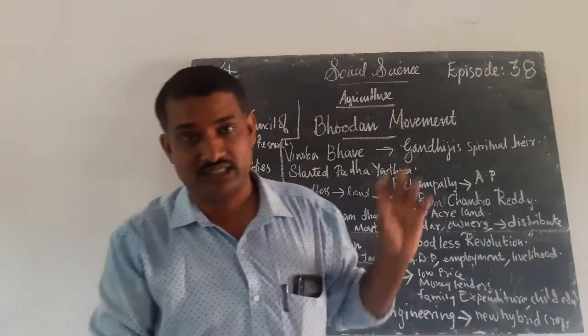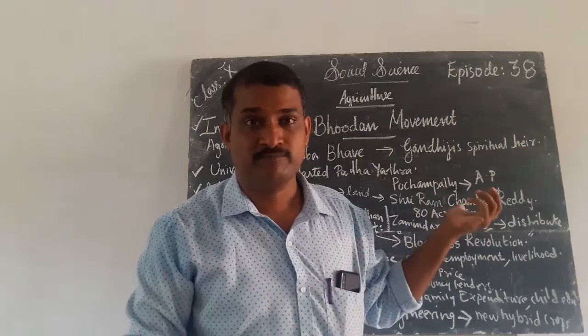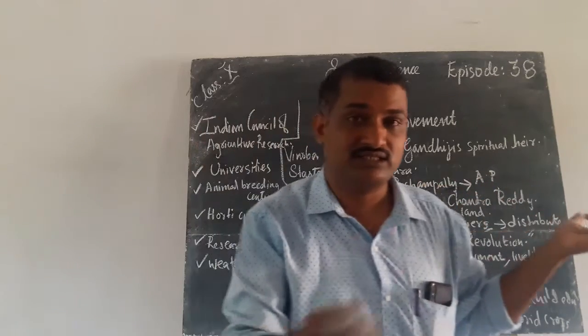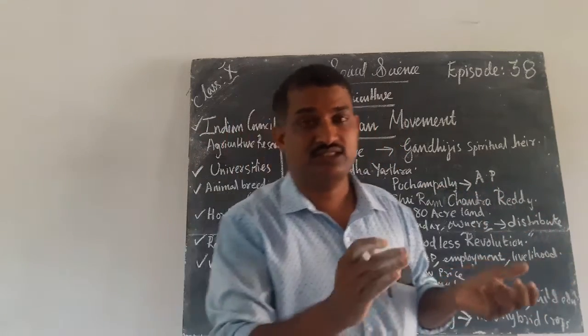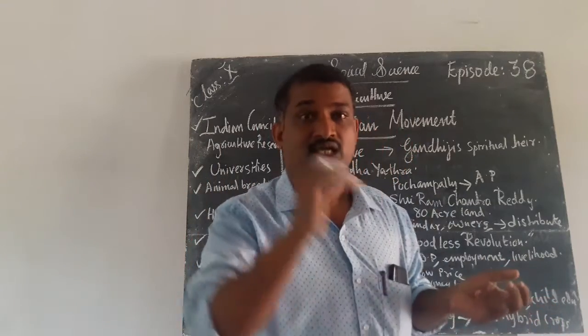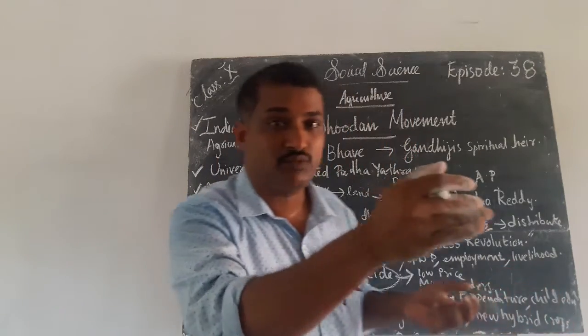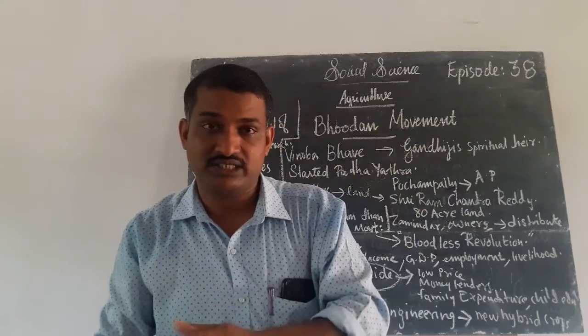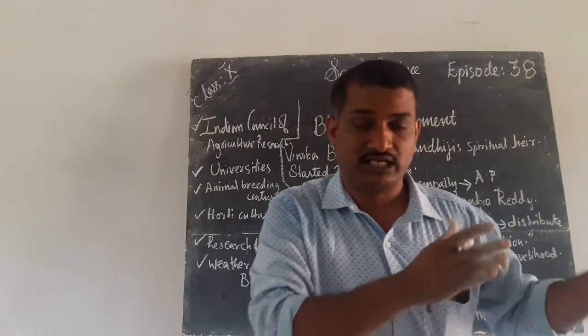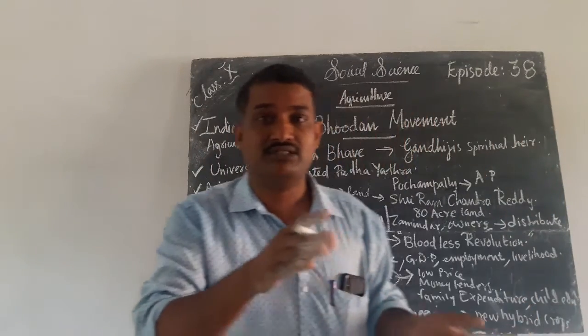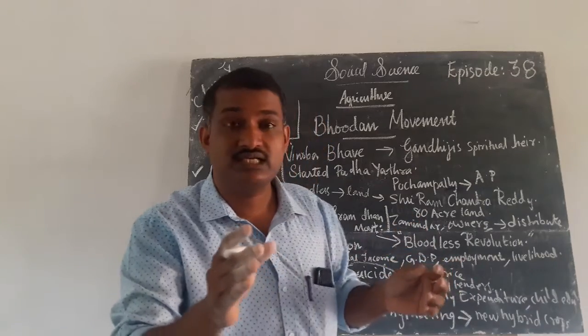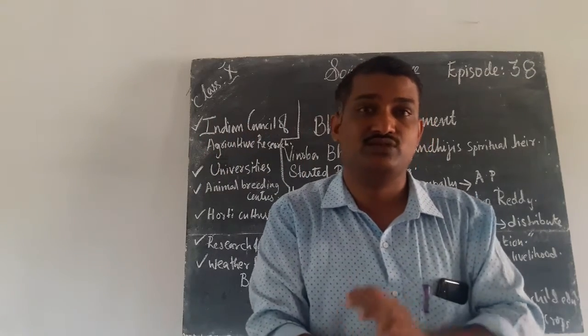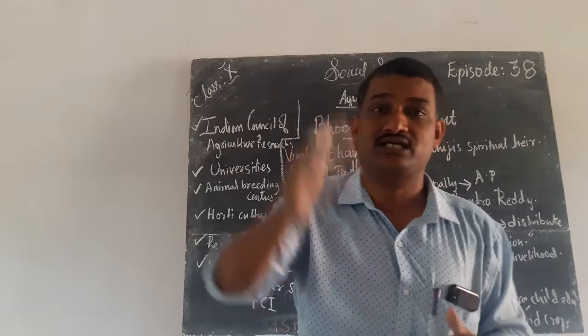Vinoba Bhave started this Bhoodan movement. He was a follower of Gandhiji, the spiritual heir of Gandhiji. He started Padayatra. When he reached Pochampalli in Andhra Pradesh, Sri Ramchandra Reddy was ready to give 80 acres of land to the landless persons. So he started his movement.